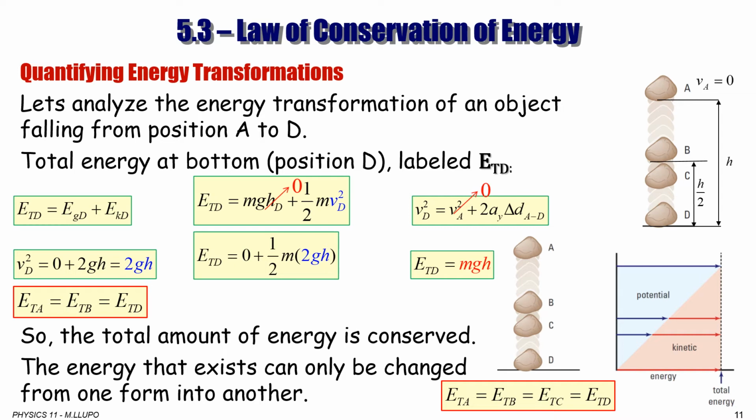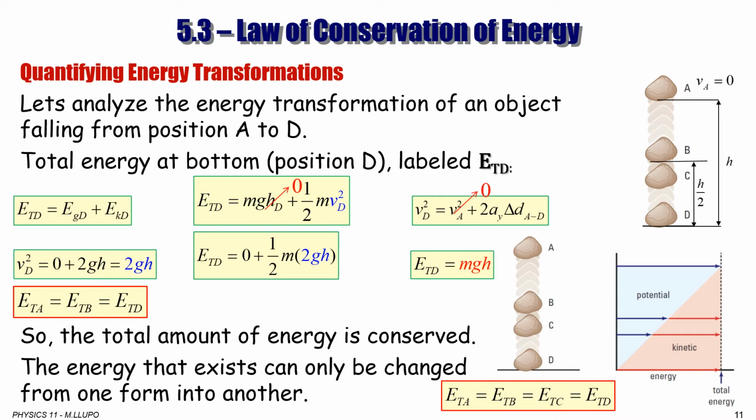The speed is going to be bigger, so the kinetic energy is going to be bigger. And at the bottom, when it reaches the maximum speed, kinetic energy will be maximum, and since that is at the reference level, gravitational potential energy will become zero. So we can say that energy that exists can only be changed from one point to another.